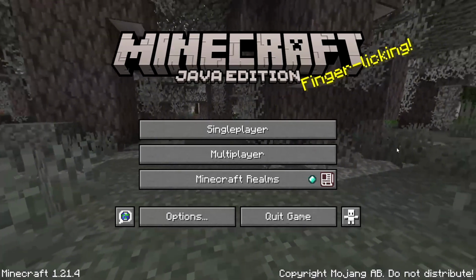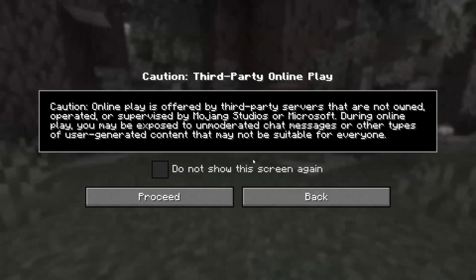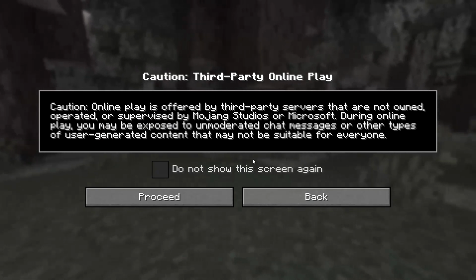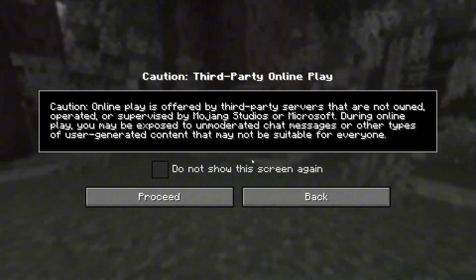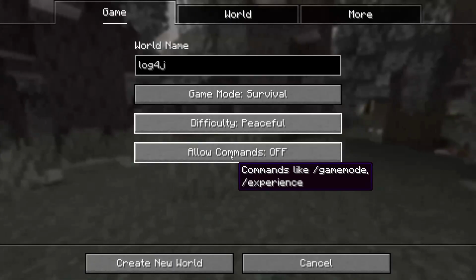Today we're going to be talking about the Log4j vulnerability that affected Minecraft servers and other cloud services and enterprise software. This vulnerability is why when you download Minecraft, you see this disclaimer cautioning about unmoderated chat messages. Now, let's jump into a new world, let's call it Log4j, and learn about this vulnerability.